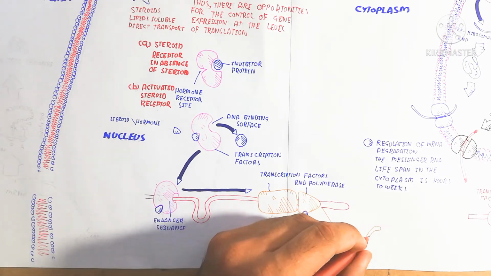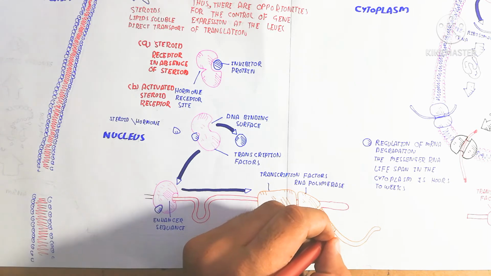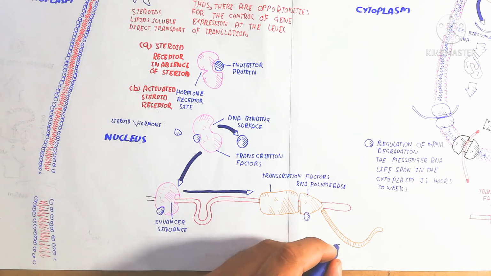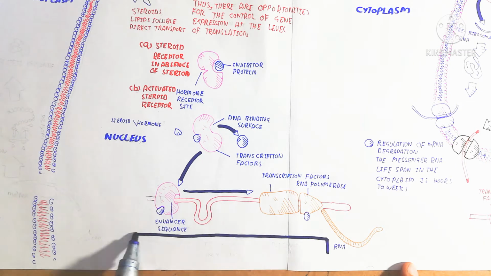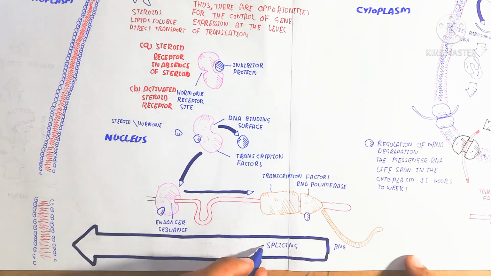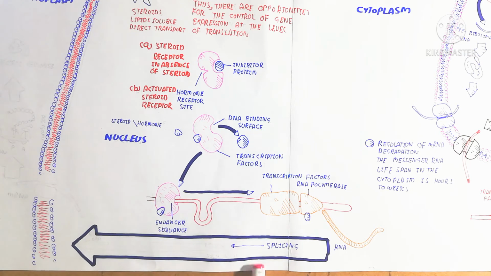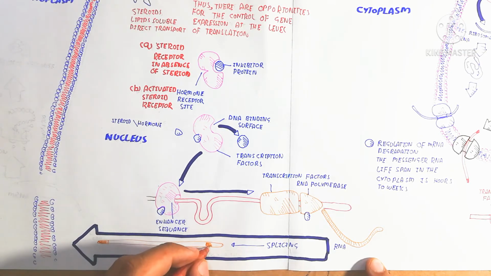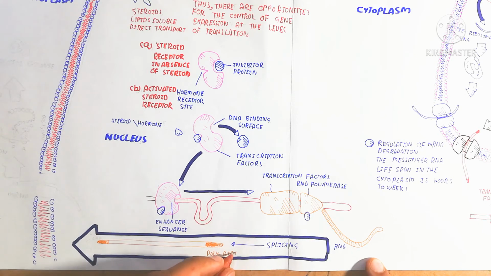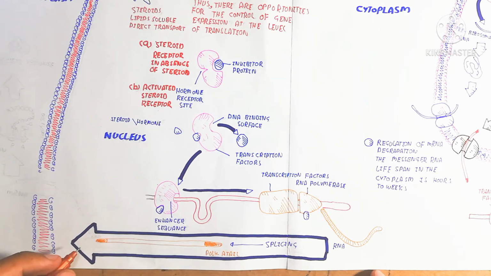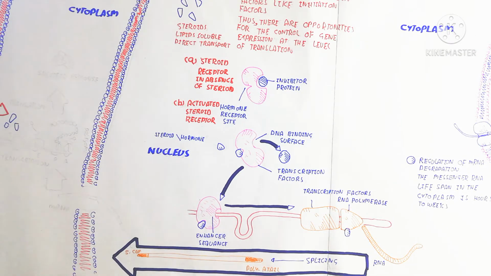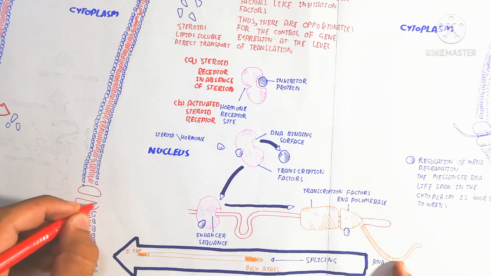The transcription factor attaches the RNA polymerase to produce RNA, and that RNA undergoes the splicing mechanism to produce the 5' cap and poly A tail. Poly means many adenines are present, and the 5' cap is another part we will discuss in another video on translation and transcription in detail.